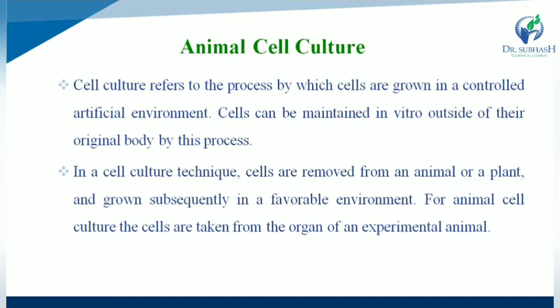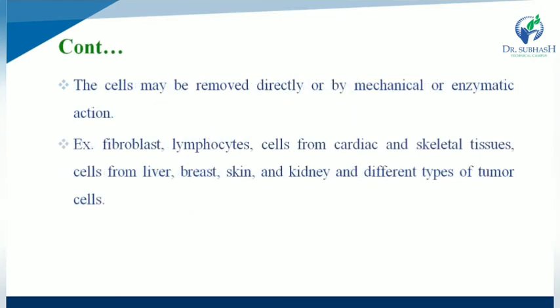So in a cell culture technique, cells are removed from an animal or plant and grown subsequently in a favorable, comfortable environment. For animal cell culture, the cells are taken from organs of experimental animals. Cells may be removed directly or by mechanical or enzymatic actions.